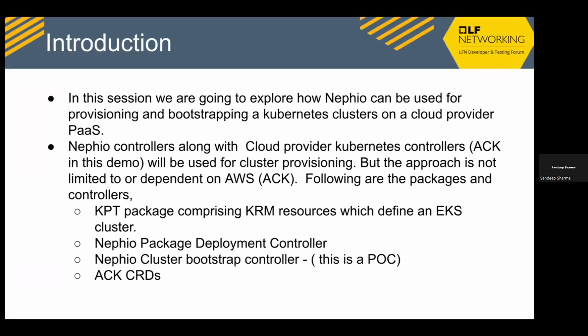And for orchestrating or creating the infra, the southbound controllers that we are going to use are the cloud provider controllers. The example could be KCC for Google platform, or ACK controllers, AWS controllers for Kubernetes. These controllers are basically CRDs, and these CRDs can pretty much create all of the infrastructure at the cloud provider.